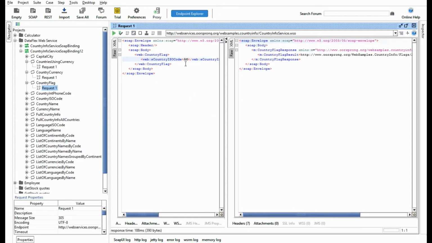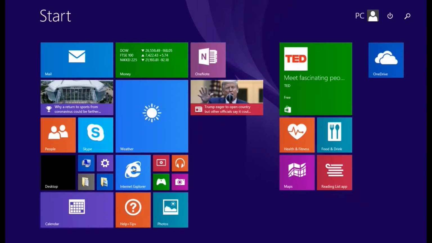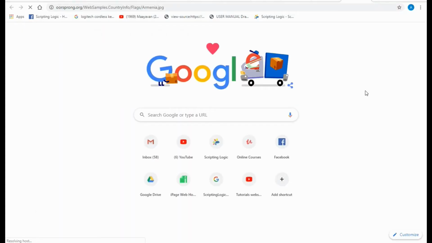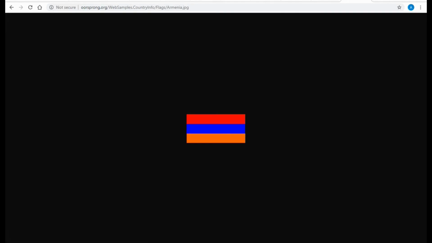Yes. So when I say this, it gives me a URL as output, Armenia.jpg, right? It gives me the URL of the flag. Let me see whether it is correct or not. Okay, this is the country flag.